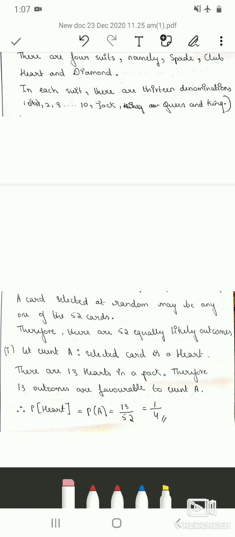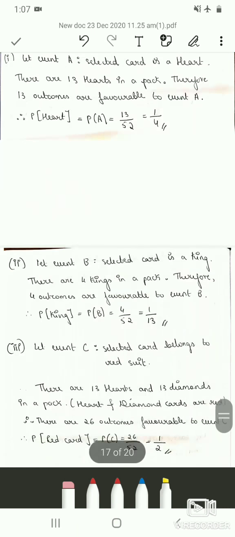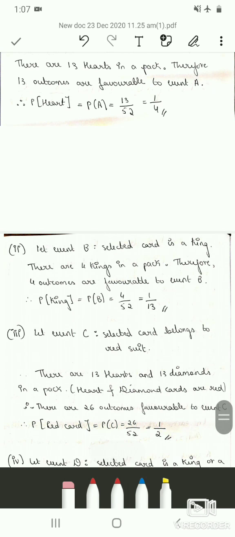So your M is 13 and N is 52. The next sub question is, selected card is a king. So let event B be representing that the card selected is king, and we know there are 4 kings in a pack, that is each king belongs to one suit, that is one king is in heart, one king is in spade, one is in club and one is in diamond. So therefore there are 4 kings in a pack.